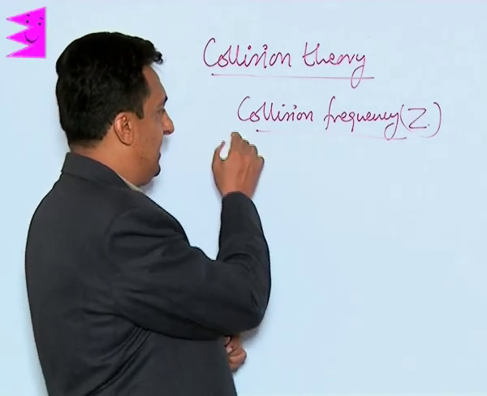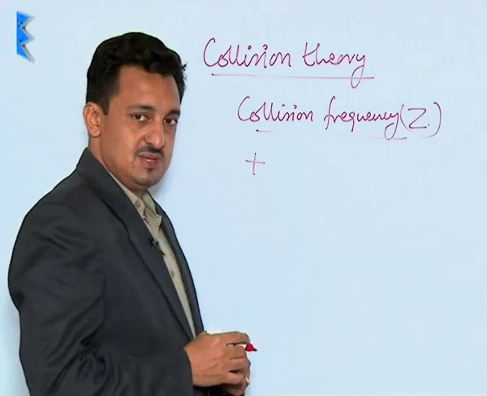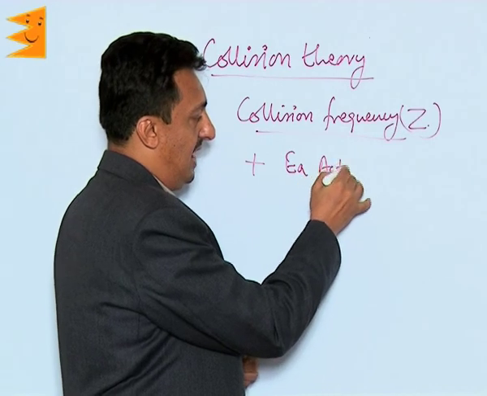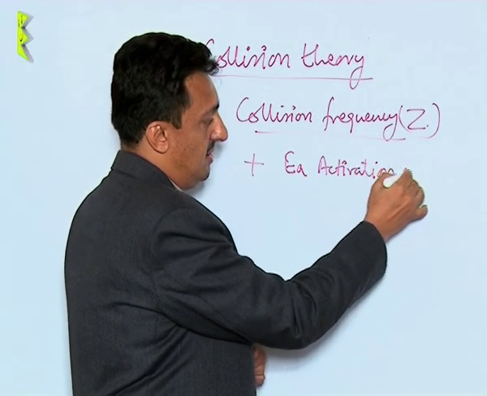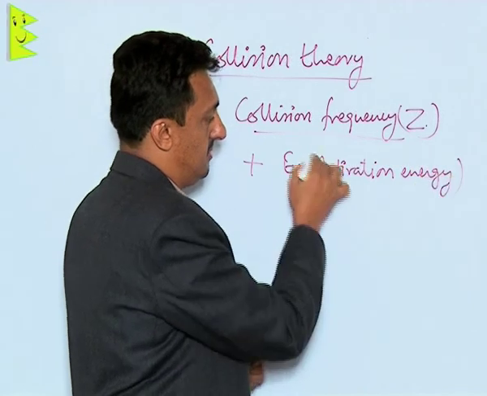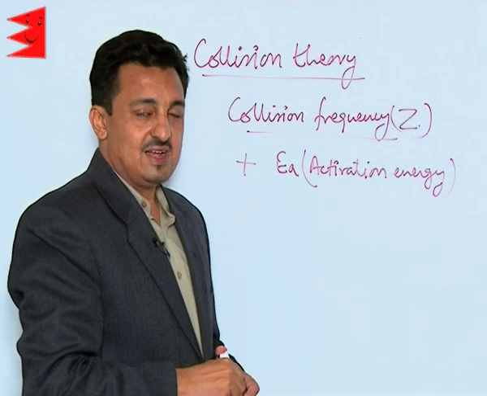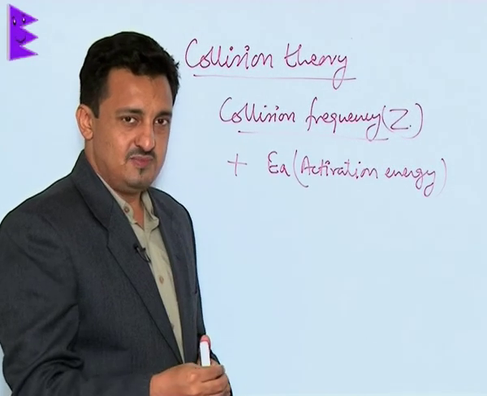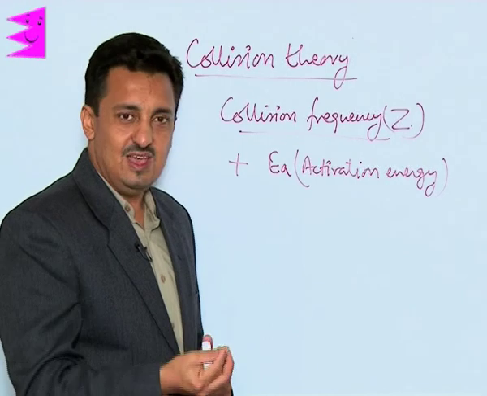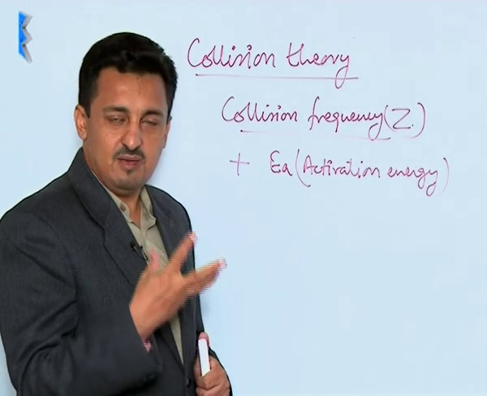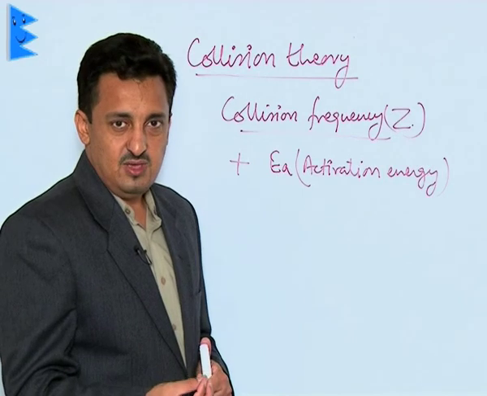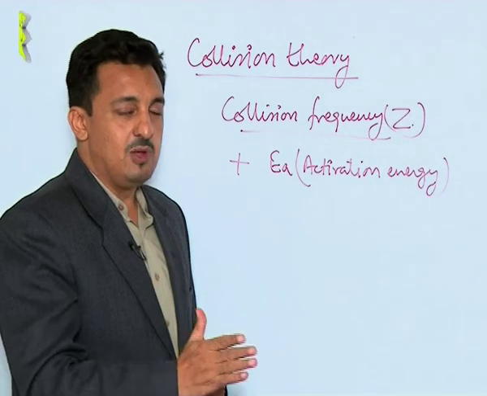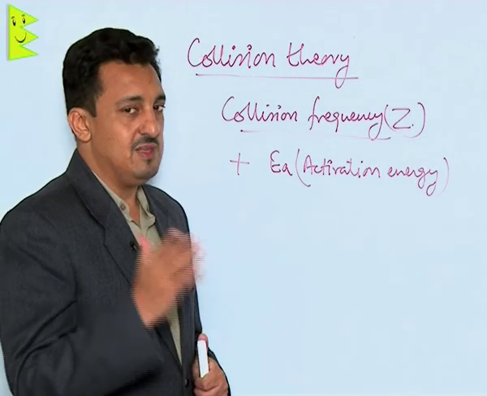But there is another factor to be added, which is EA, also called activation energy. What does it mean? Only those reactant molecules which have energy equal to or more than EA will be good enough to form the product. So only that fraction of molecules with energy equal to or more than EA will form the product.